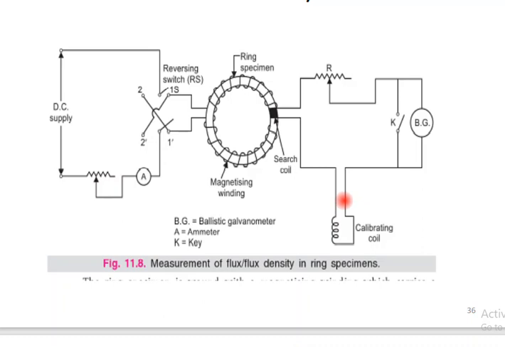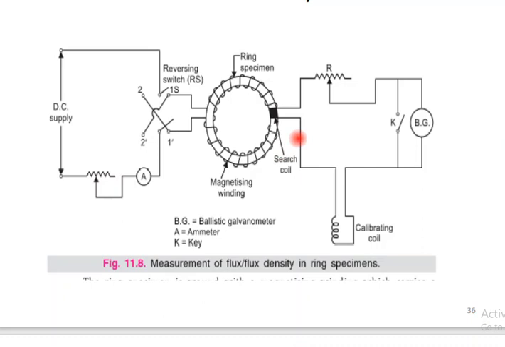Let the current I be flowing through the magnetizing winding wound around the specimen. A search coil with a suitable number of turns is wound around the specimen and connected through a resistance and calibrating coil to a ballistic galvanometer. The current through the magnetizing coil is reversed, and therefore the flux linkages of the search coil